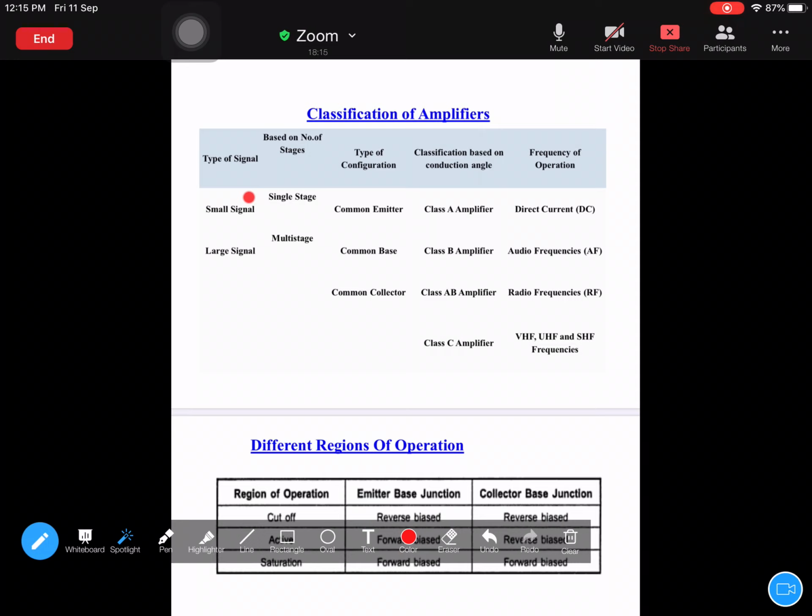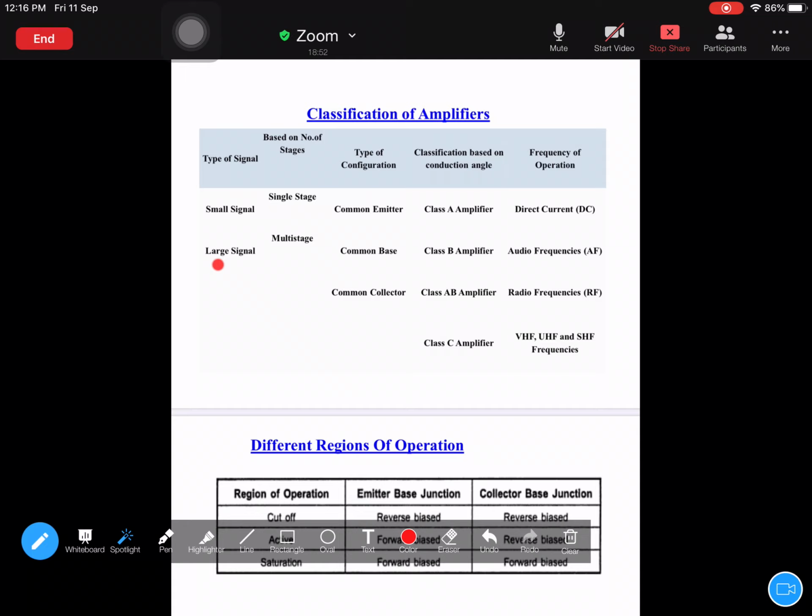Amplitude wise, the value will be small, and the power gain that you obtain is also not that much. They are not used for large power applications. But large signal amplifiers are used for large power applications. The power you get from the output end of these amplifiers is very huge. Voltage gain and current gain will also be very high in those kinds of amplifiers. They also use large signals as input. They deal with everything which is large in magnitude.